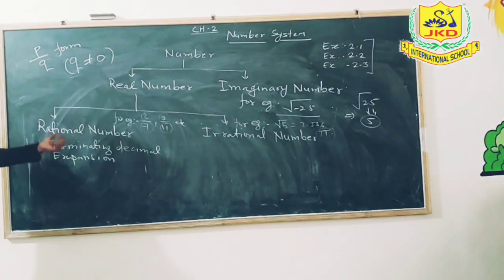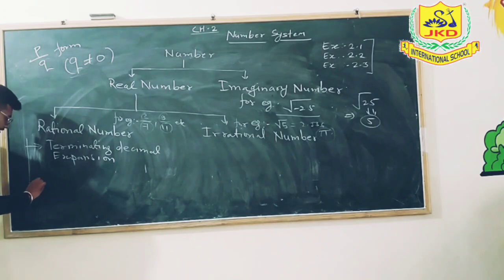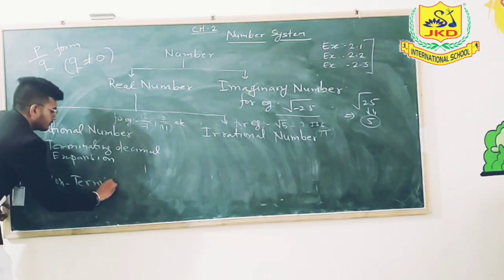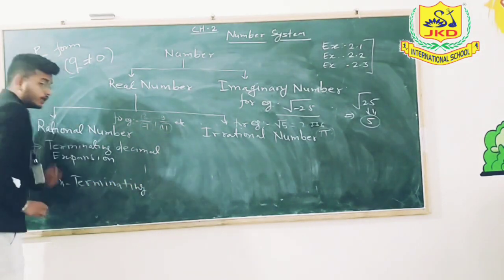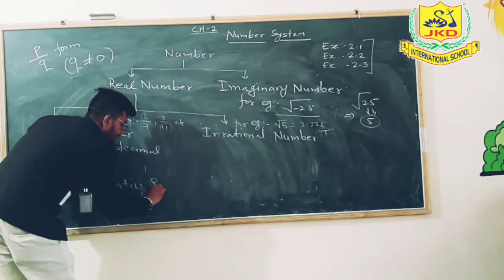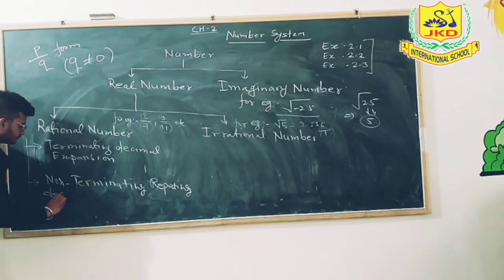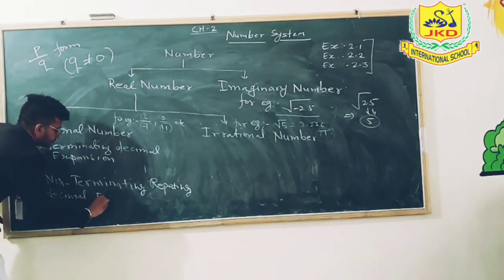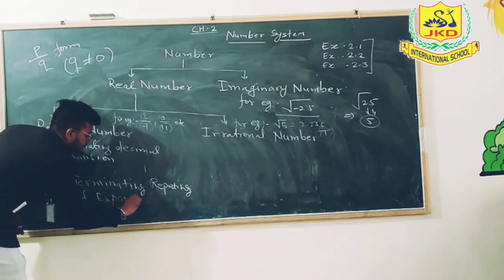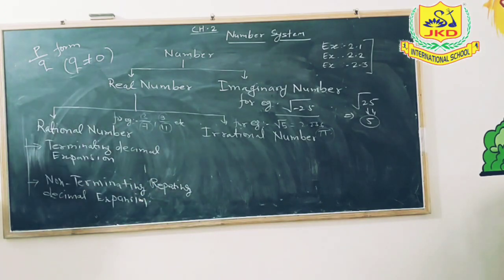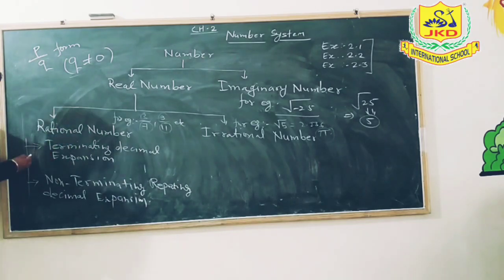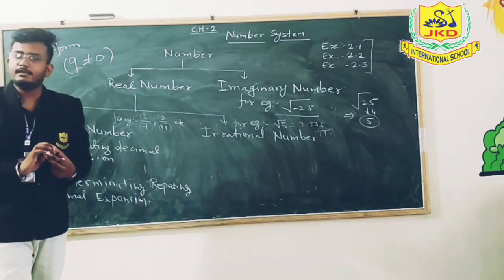Part 1 is terminating decimal expansion, and part 2 is non-terminating repeating decimal expansion. Okay, so now about rational numbers, it is clear that they have two parts. First is terminating decimal expansion and second one is non-terminating repeating decimal expansion.